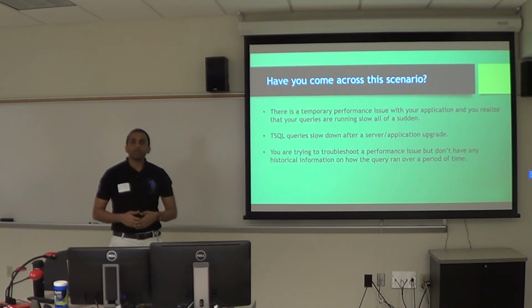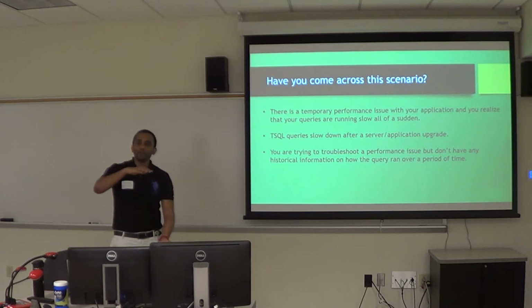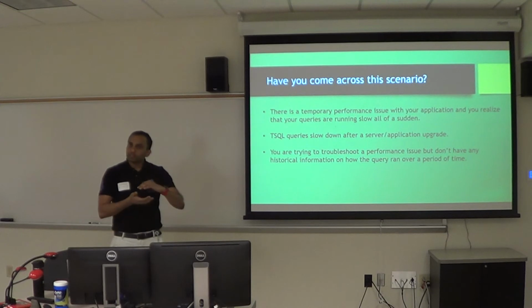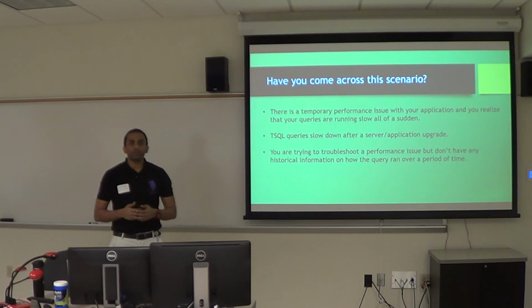So what I can do is write a big DMV, take it from the internet somewhere and fire it up, and it will tell me these are the top 25 slow running queries you have. But the problem with DMVs is that once you restart your server, once you do an upgrade, anything, all the information stored in a DMV gets deleted.